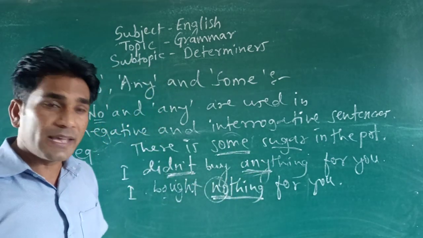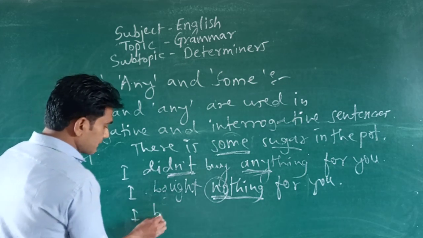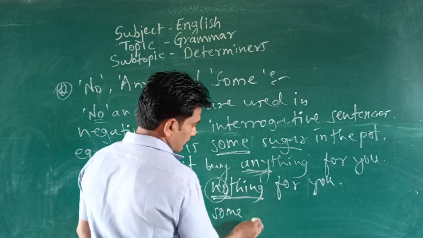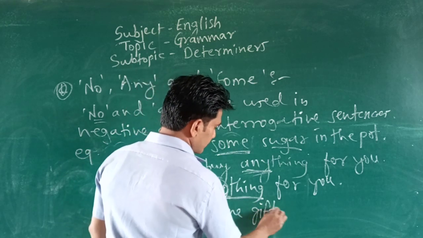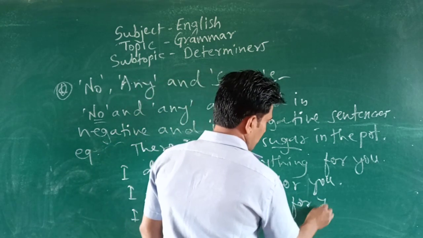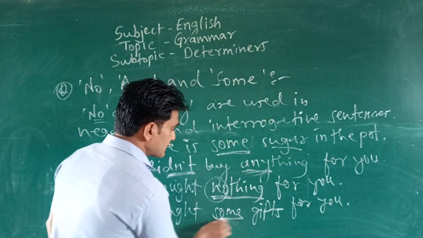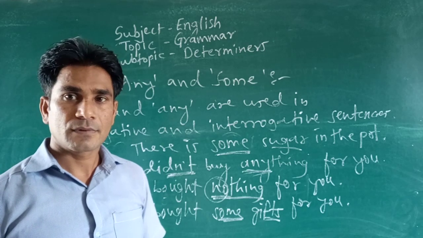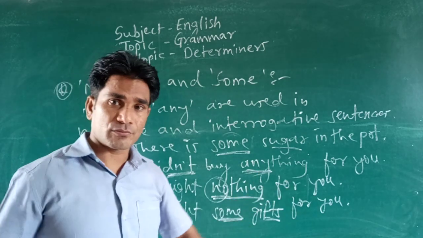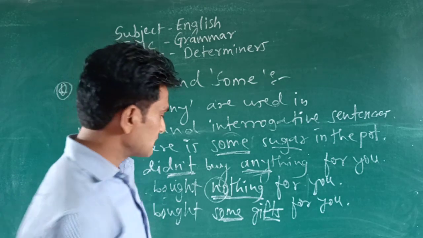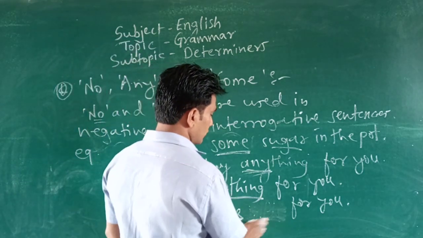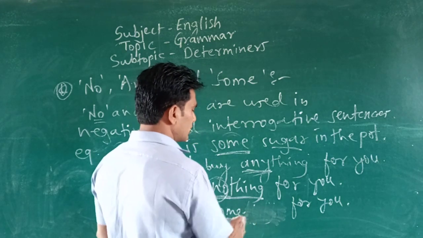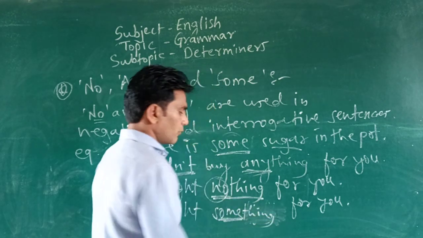Same in positive way, you can say like this: I bought some gifts for you, in positive way. Or again, I bought something for you. Instead of gift, you can write thing also. I bought something for you.